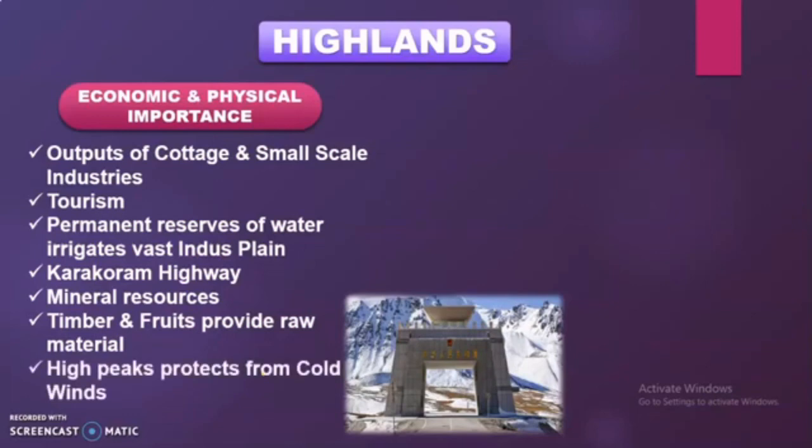Next we have high peaks, which protect from cold winds. These are our physical importances. Before, I was talking about the economic ones. This one over here we have the physical one. As we have the Karakoram and Himalayas in the northern areas, these are the ones which are basically protecting us from the winds which are coming from the northern side like Russia or the northern poles. So if these peaks would not be there, the temperature over here might be -30, -40, even -50.